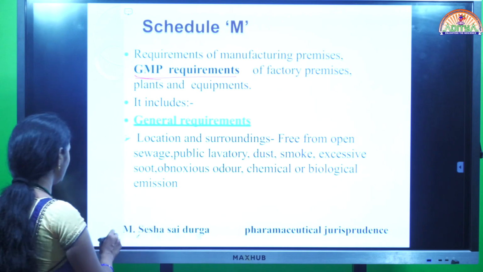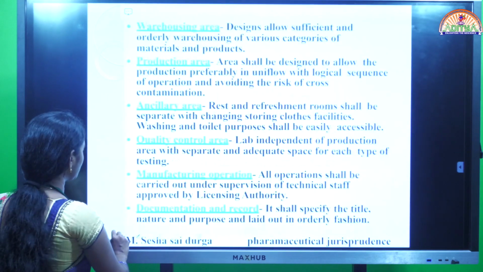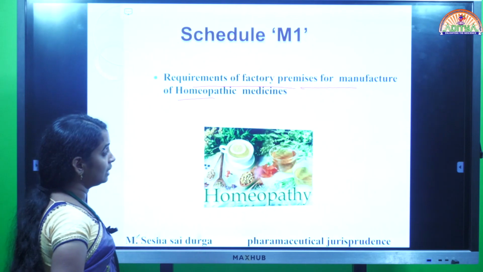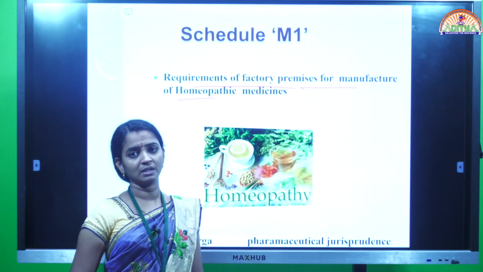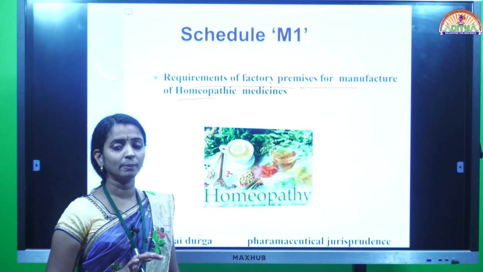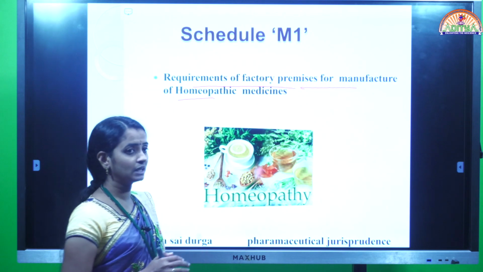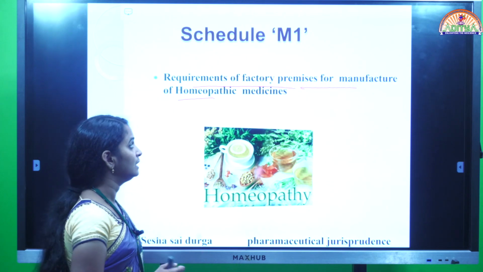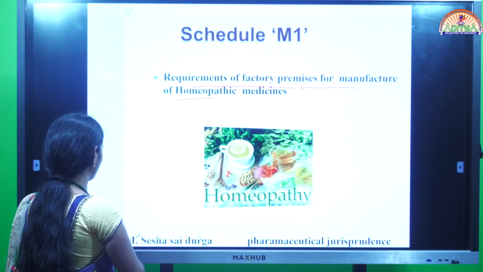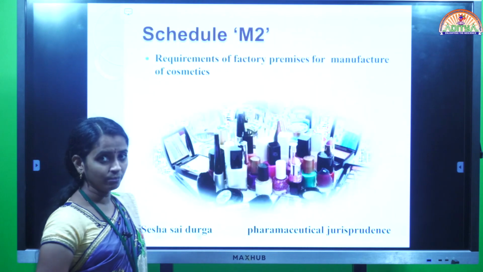Coming to schedule M1, it is only about homeopathic medicine. While manufacturing homeopathic medicine, what conditions and requirements are needed come under schedule M1.